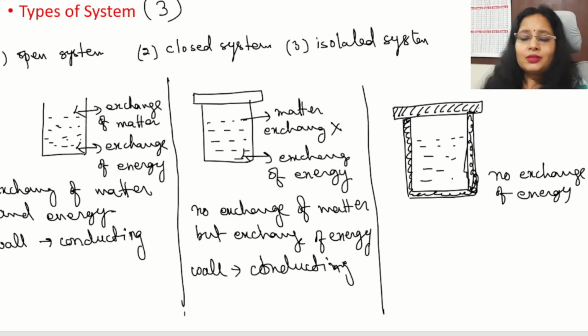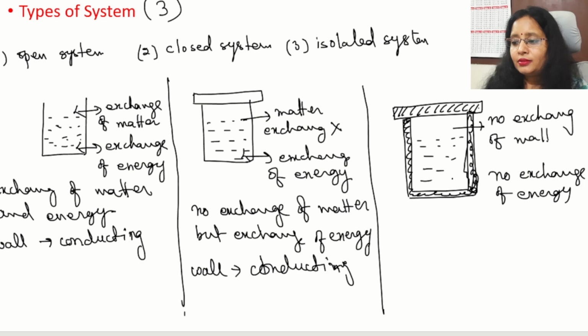If the process is going on inside the insulated system, like this, having insulated wall, insulated lid, it means there is no exchange of matter as well as no exchange of energy. This type of system is called isolated system. Okay?